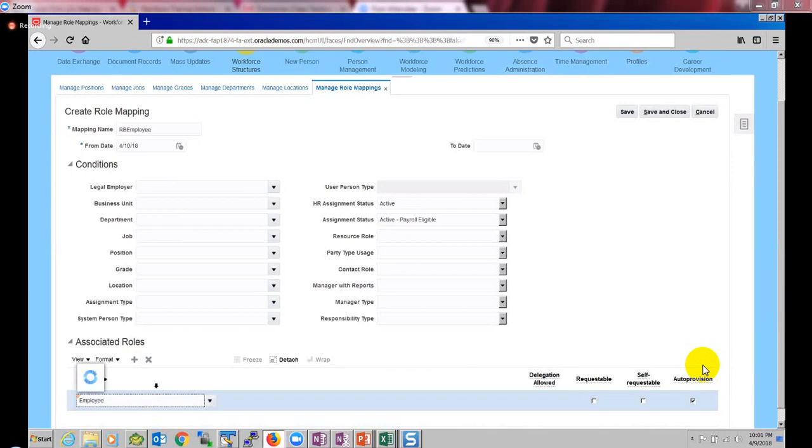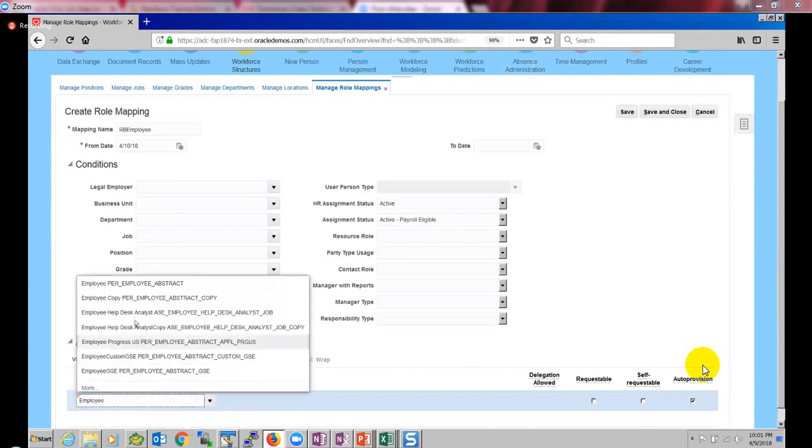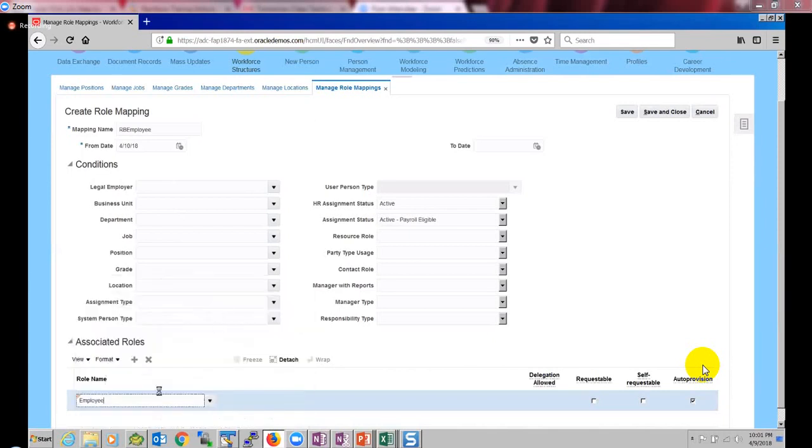It's a seeded role I'm assigning because we don't have to create any custom role for this. So I'm going to assign the employee abstract role, and here I would say auto provision it. It means that if anyone who is active and has an active payroll, then assign this role automatically. The same role provision might already exist for this employee role.